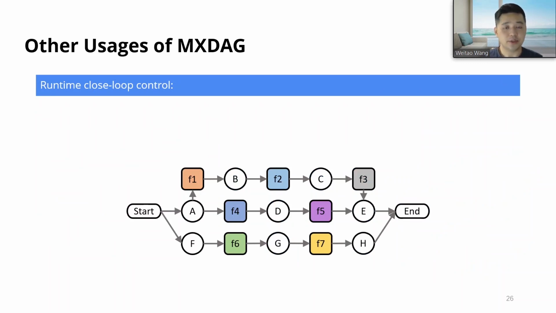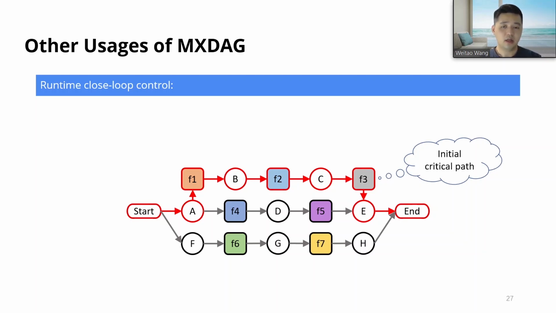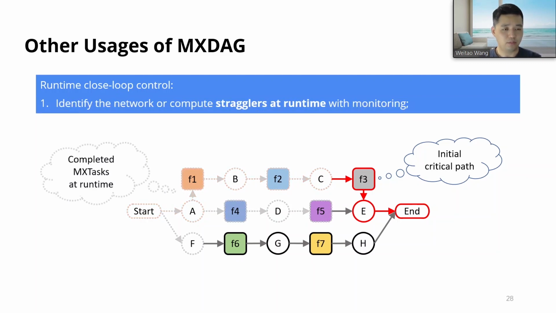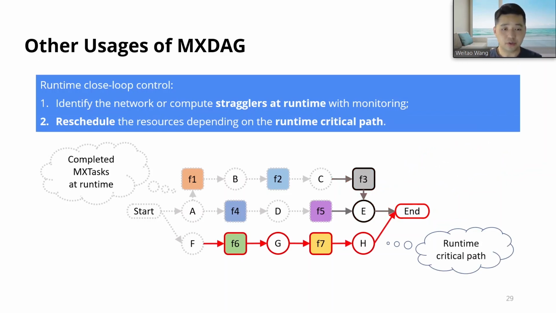There are many other usages for MXDAG. Here we introduce one of them, which is runtime closed-loop control. At the beginning of the execution, we can find an initial critical path based on the MXDAG. While at runtime, we could monitor the progress of each task and find out the stragglers in the application. In this case, the bottom path is much slower than the other paths and becomes a straggler. Thus, we could reschedule the resources since the bottom path has become the runtime critical path for this application.